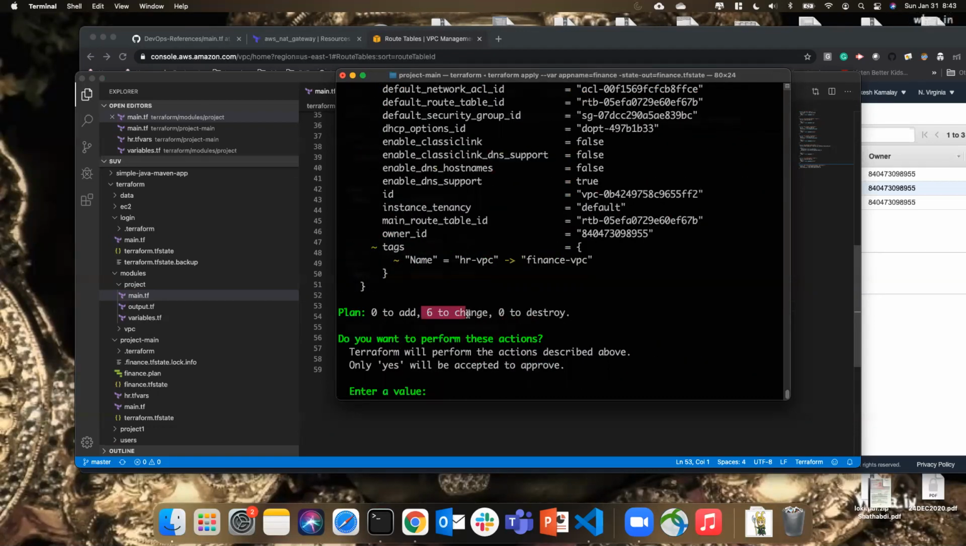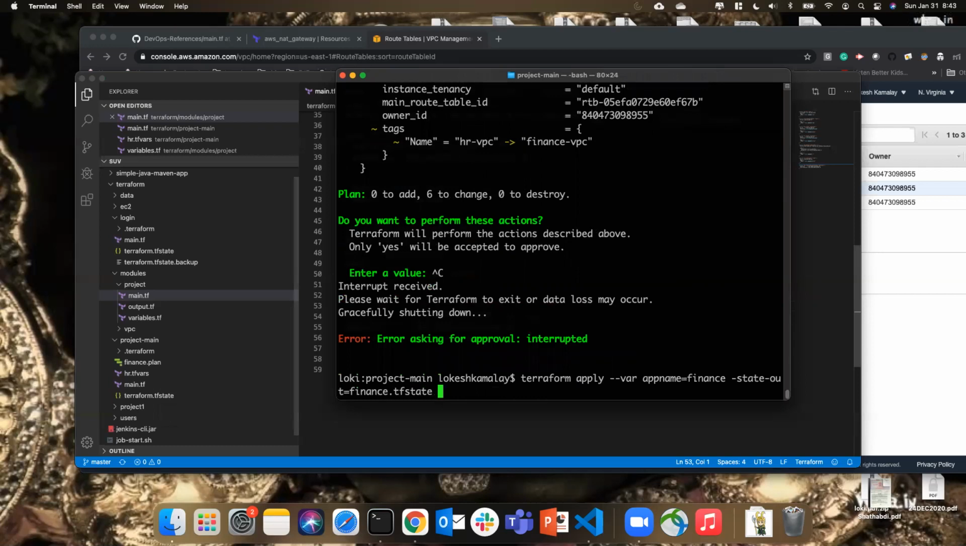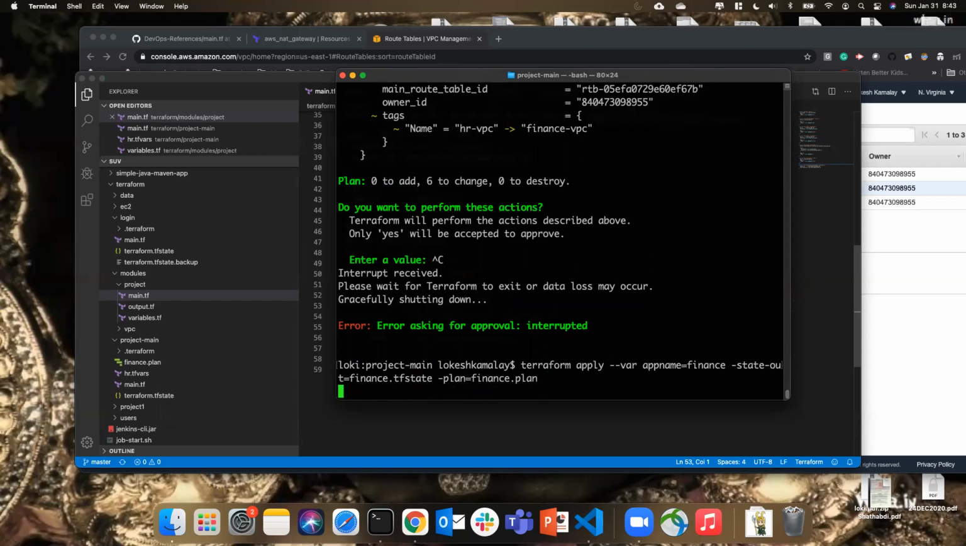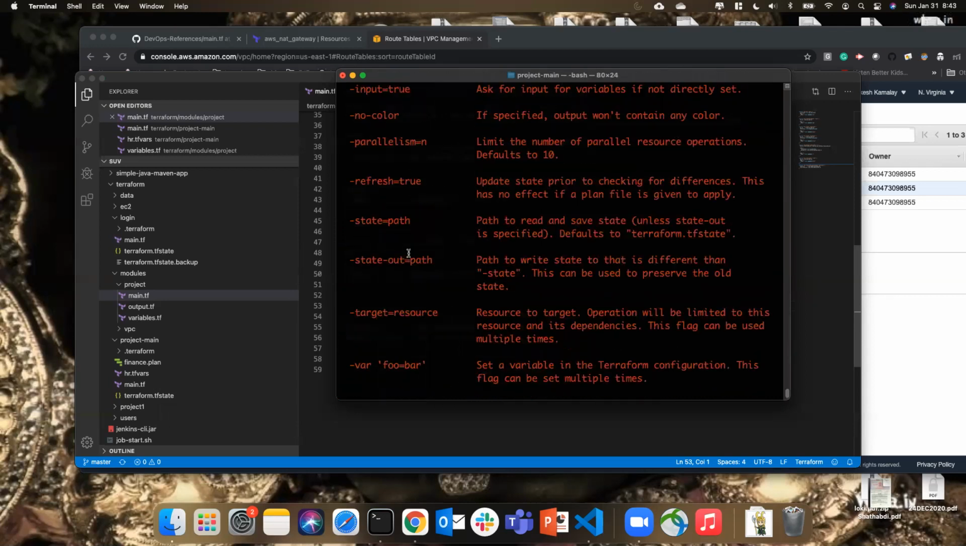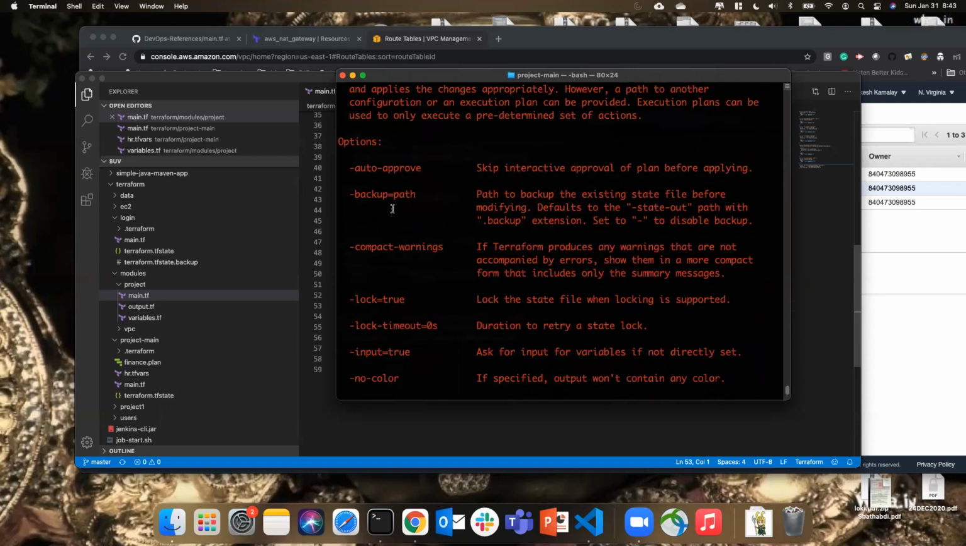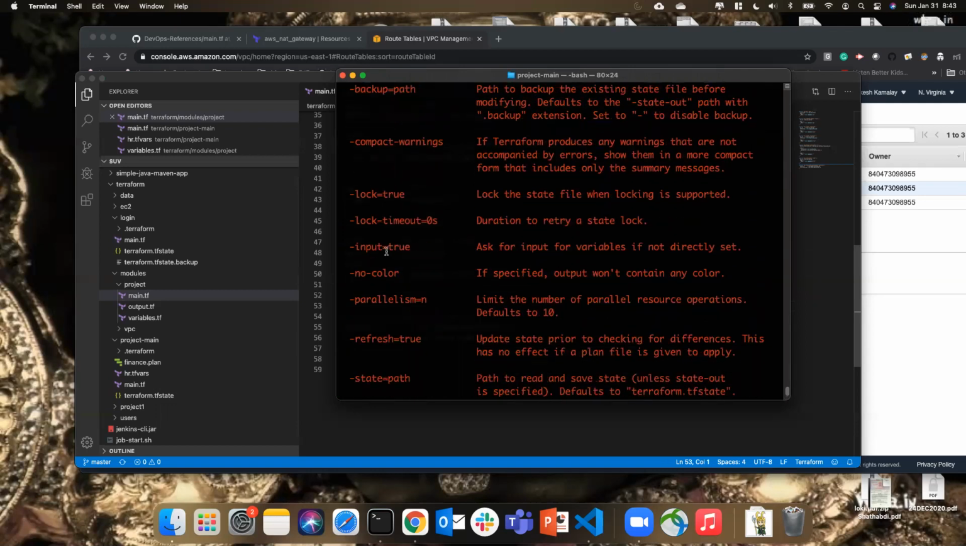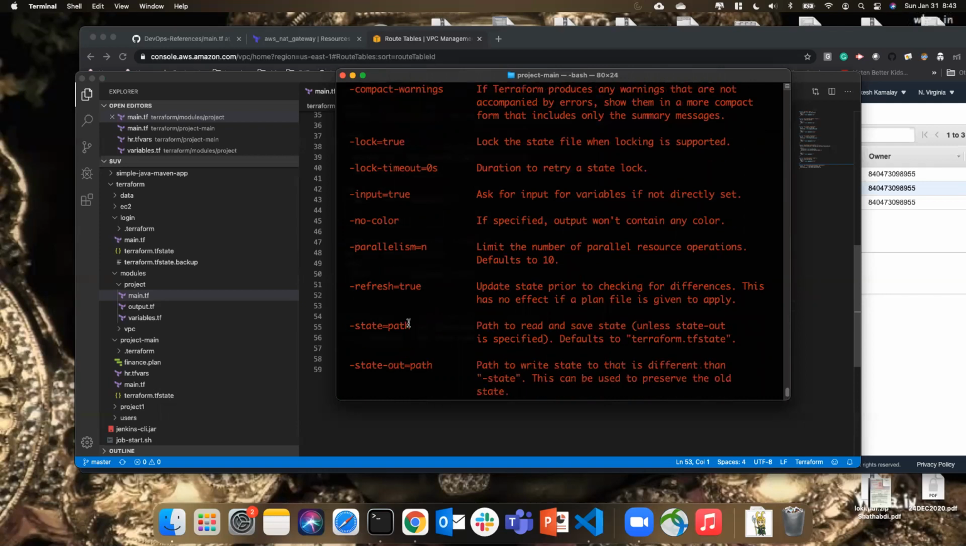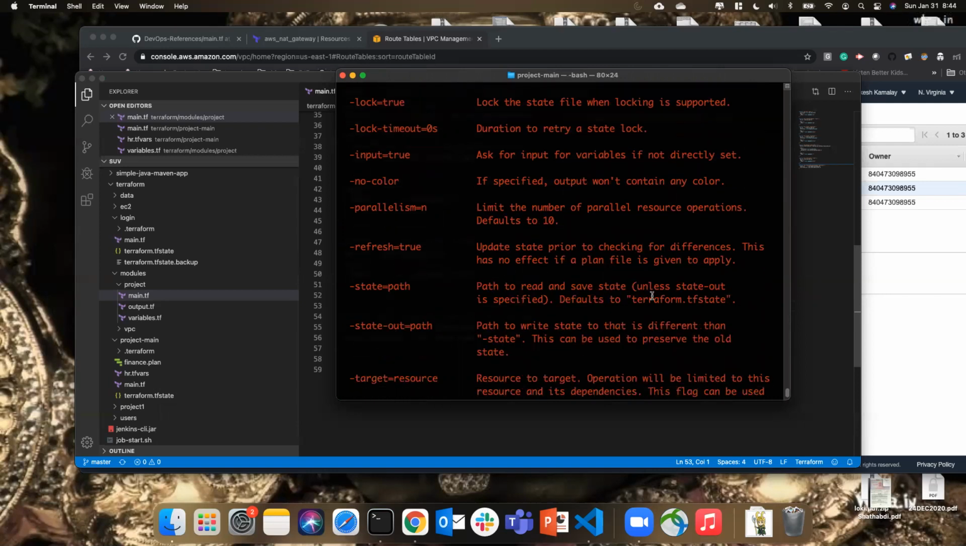Again, 0 to change. It is considered in the existing one. Let me pass the plan as well. Plan is equal to finance.plan. Auto approve, backup, compact, log, input, no color, parallel, refresh, state.